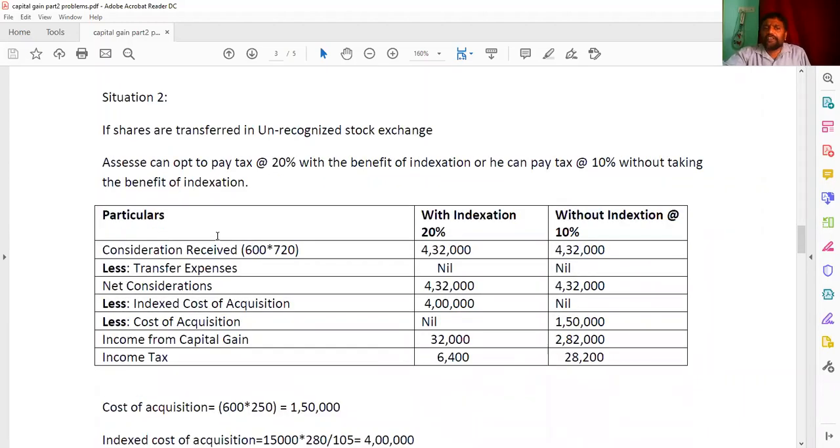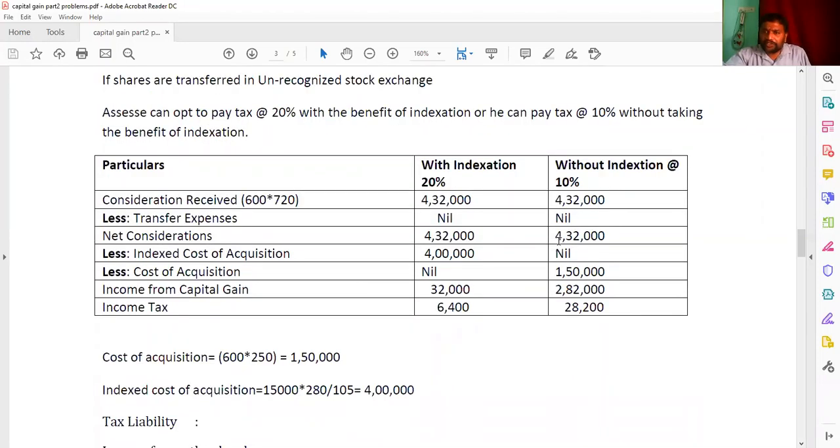Again the same thing here, the consideration received here 600 into 720, you got 4,32,000. Transfer expense nil in both the cases. And then by deducting this, we know very well we are getting here net consideration received, that is 4,32,000 and 4,32,000. And here remember always, when I am saying with indexation, you need to make the indexation of the cost of asset here multiplied with the index. And here without indexation, only the cost of the asset we are going to write here.